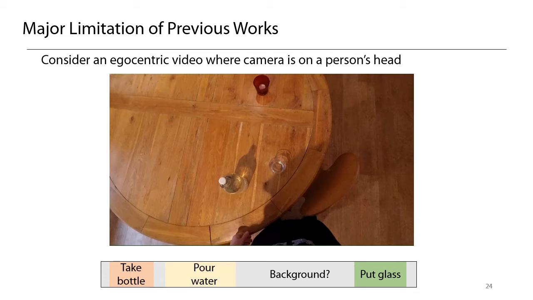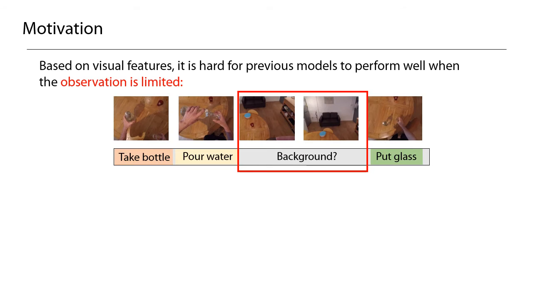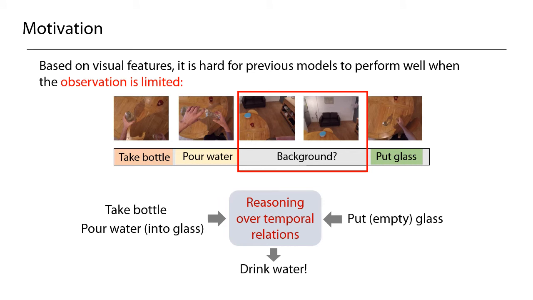As we saw in this video, some actions may not be observed clearly due to the limited field of view and large camera motion in egocentric videos. The existing action segmentation method would have difficulties in correctly finding such unseen actions in egocentric videos. On the other hand, we humans can easily understand what action takes place between pouring water into the glass and putting the glass back on the table, based on the relation between the two actions. In this case, we know the middle action is likely to be drinking water.